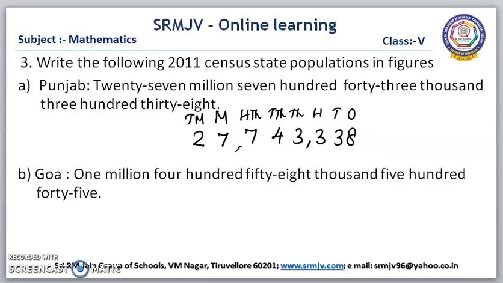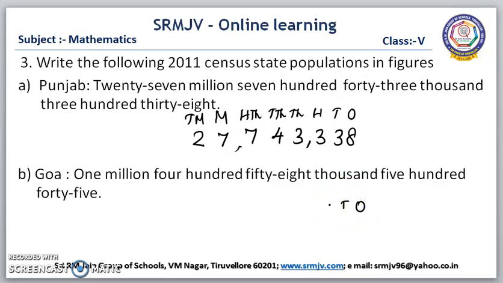The next one, the population of Goa is given. One million, four hundred fifty-eight thousand, five hundred forty-five. For the given number name, we have to write a number. Again, this is in the international system. So, we have to write the place values first.